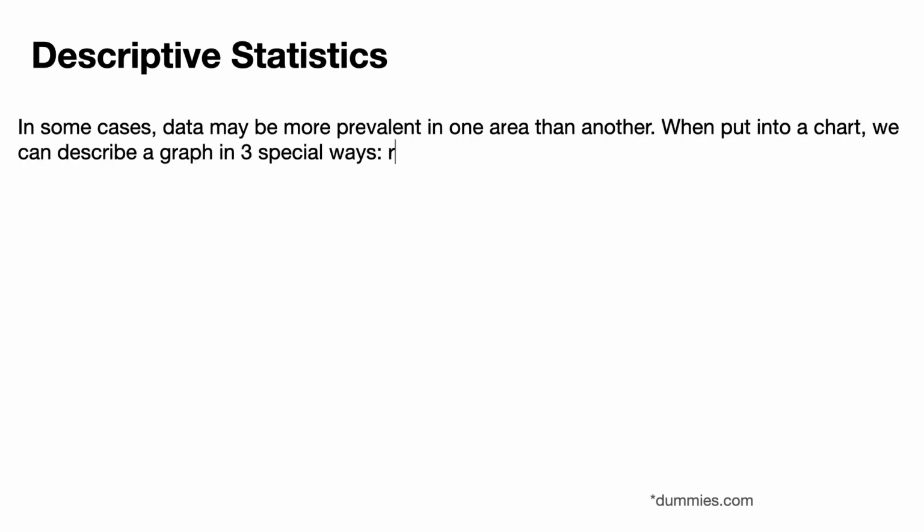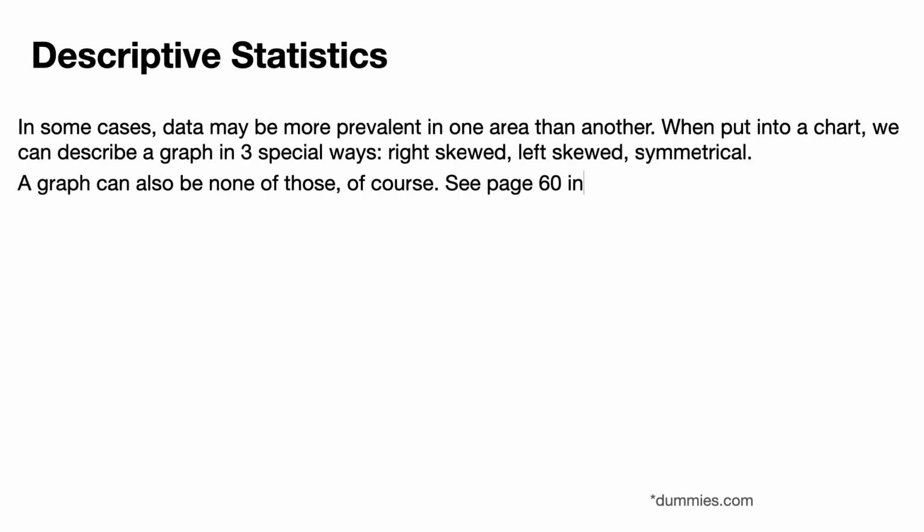Okay. Descriptive statistics. This one is a little bit confusing. I hope to make it super easy. So in some cases, data may be more prevalent in one area than the other. When we put it into a chart, we can describe the graph in 3 special ways: right skewed, left skewed, symmetrical. A graph can also be none of those, of course. See page 60 in the textbook for further information, but let's look.